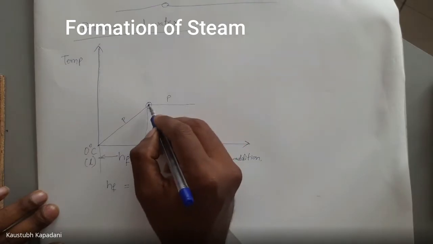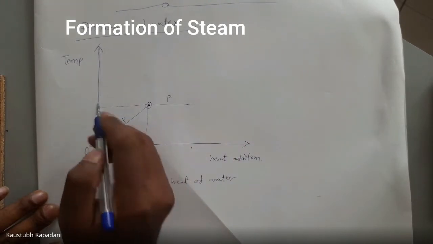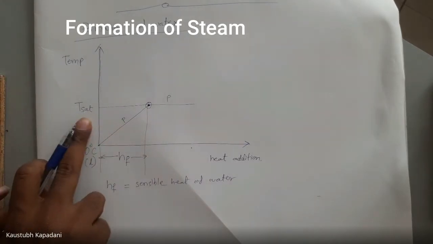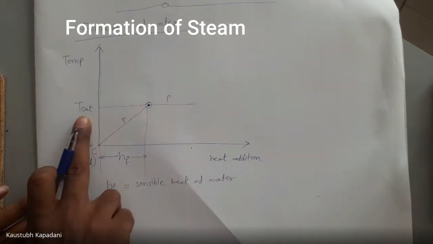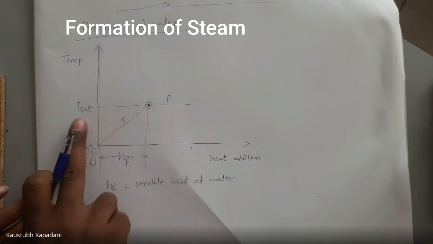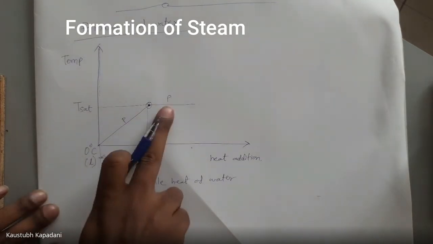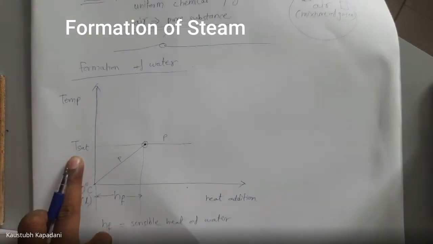From this point, temperature is T saturated, which means boiling point. Suppose the pressure is 1 atmosphere, that is sea level pressure. What will be the T saturation value? We know at sea level, water boils at 100 degrees Celsius. So T saturated will be 100 degrees Celsius. If the pressure is 2 bar, then around 121.2 degrees Celsius water will boil.